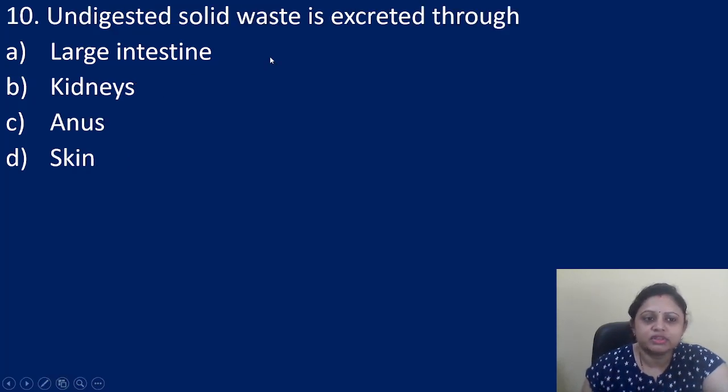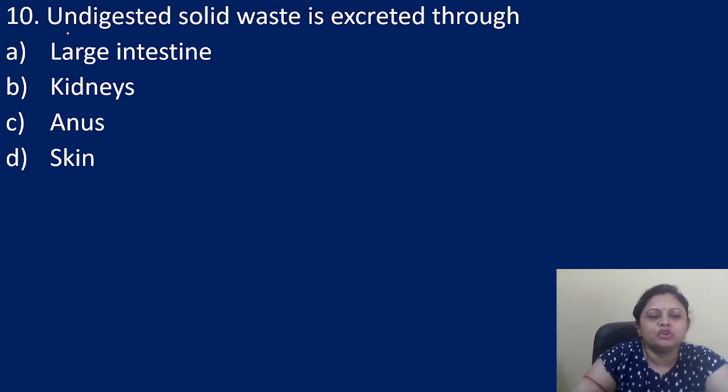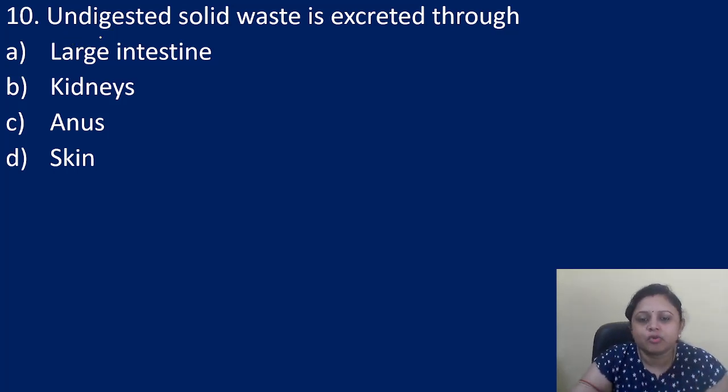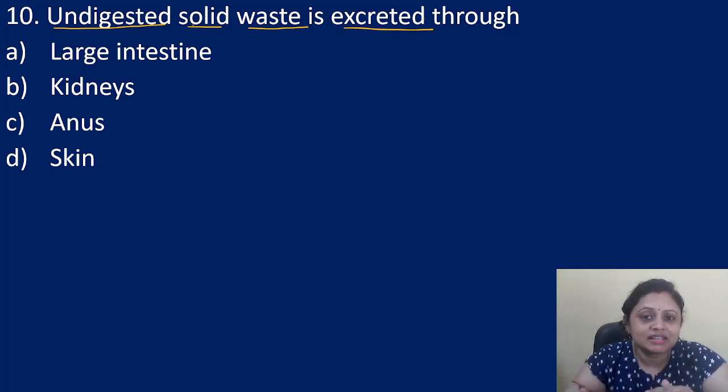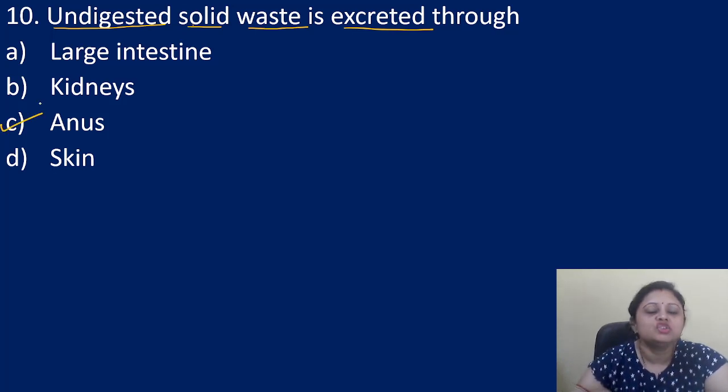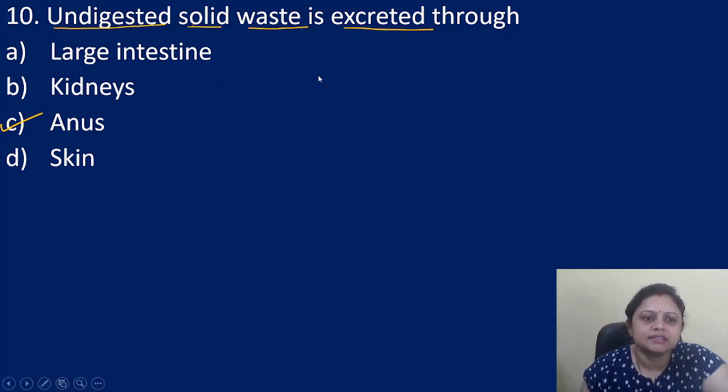So coming to the next question, undigested solid waste is excreted through option A, large intestine, B, kidneys, C, anus, D, skin. So we know that food material that is digested in our body, right? So the undigested solid waste. Okay, so whatever food material that is digested, it is absorbed into the blood, right? And the undigested solid waste is excreted from our body through the anus. Okay, so correct answer is option C, that is anus.